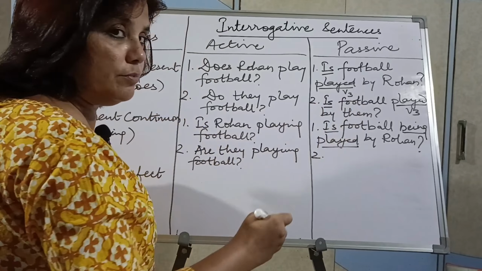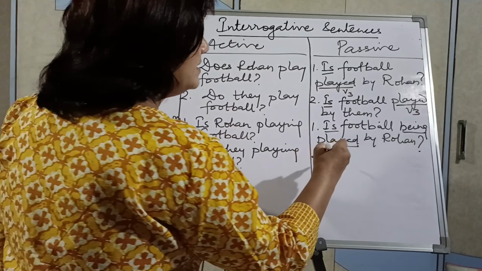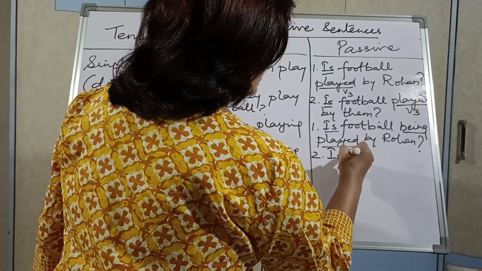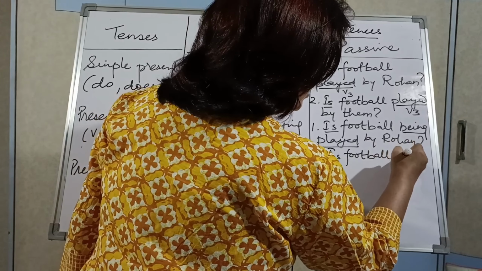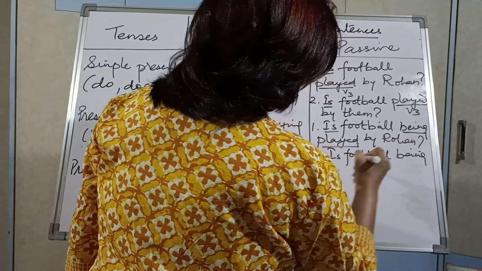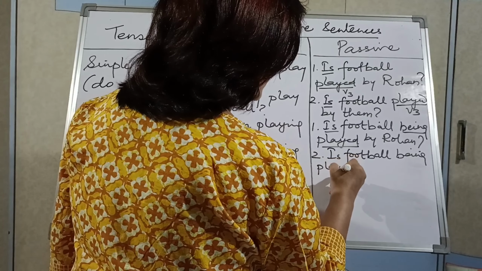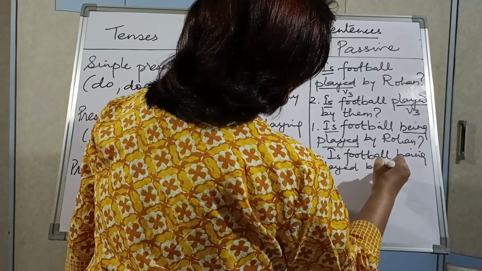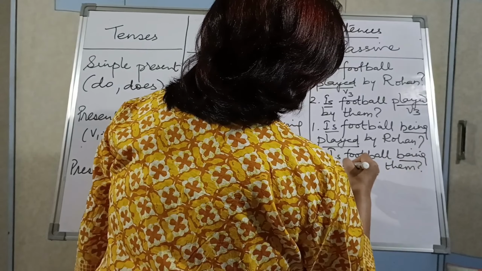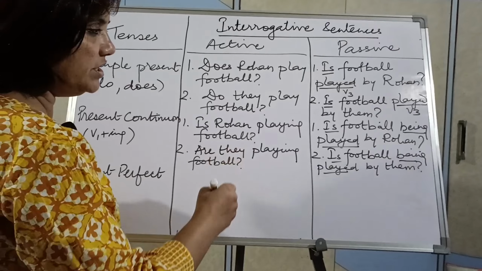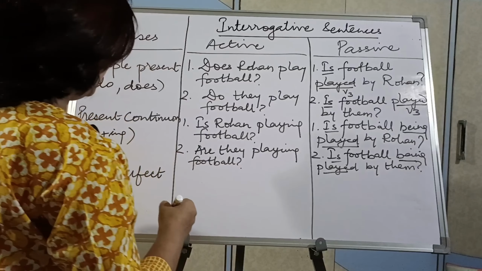Football I will put is only, because football is the one. So, is football being played by them? Question mark. These are the verbs. So you see how changing of verb changes the complete sentence.